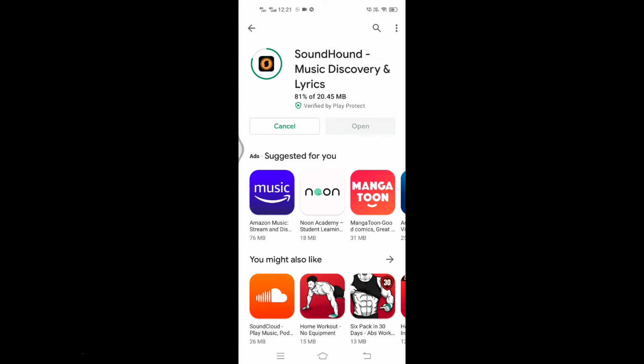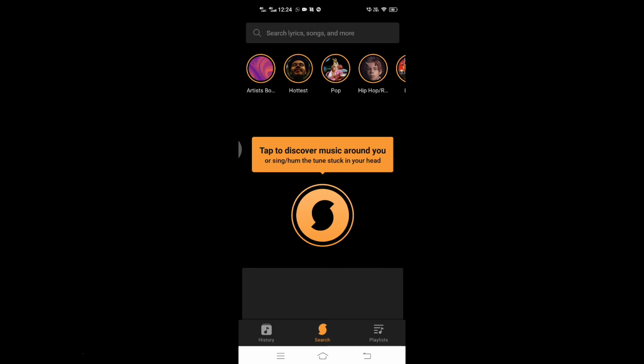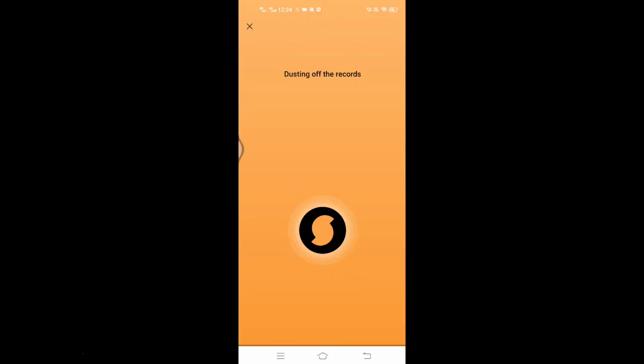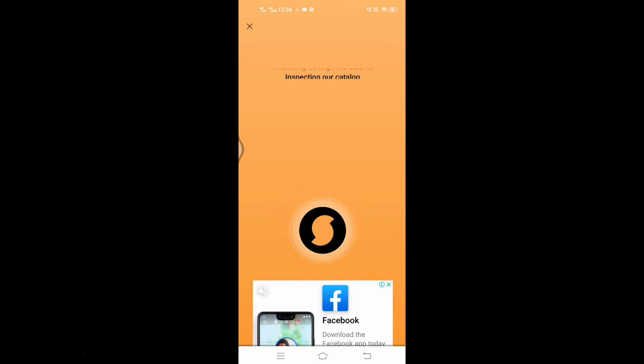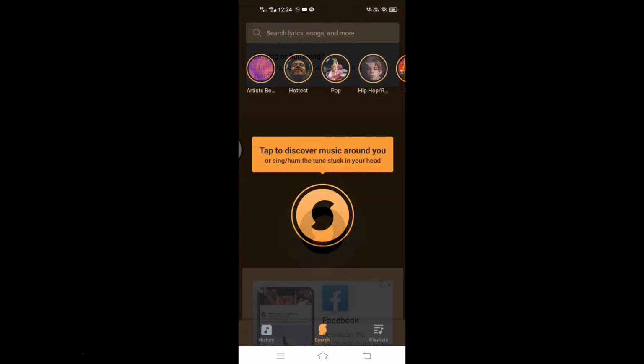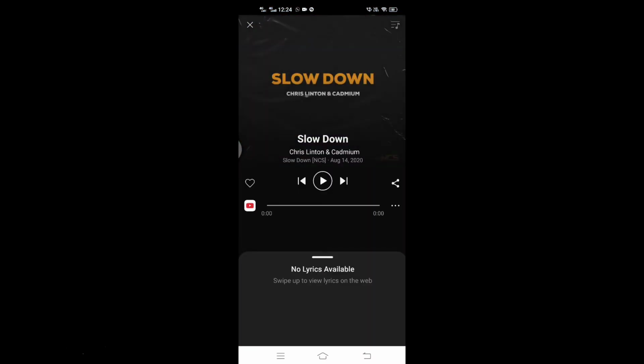The greatest thing is that it can identify the song even by just its tune. Hence, you can tap on the mic button and whistle or hum the tune to it, and it would identify your song. Click on this and see, you can find your song.